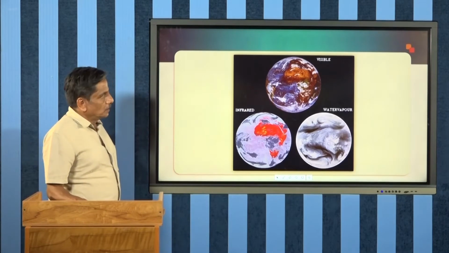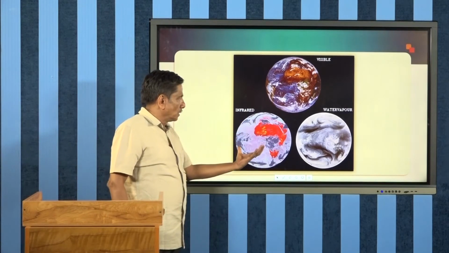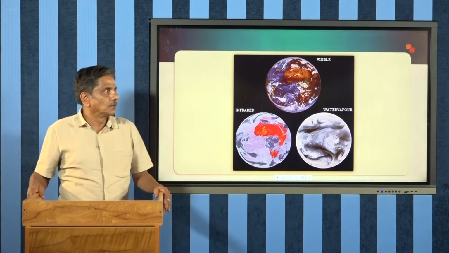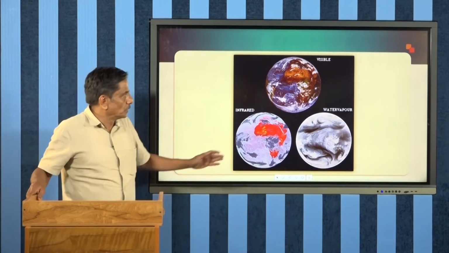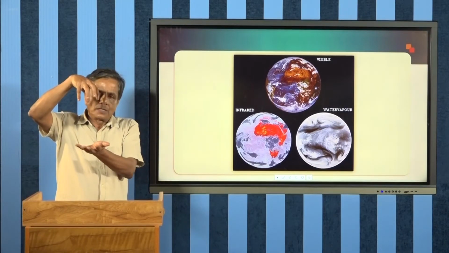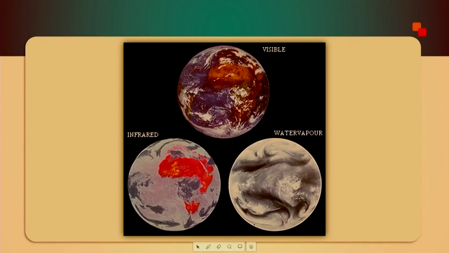Now, these are three different methods by which one is observing our earth from the top, by means of satellite. Here, as I told you, the earth is getting heated up due to the presence of the sun. So, that infrared radiation or long wavelength radiation is going out, and if you have a device which can collect only the infrared, then one can image the infrared radiation, and here it is the visible radiation.